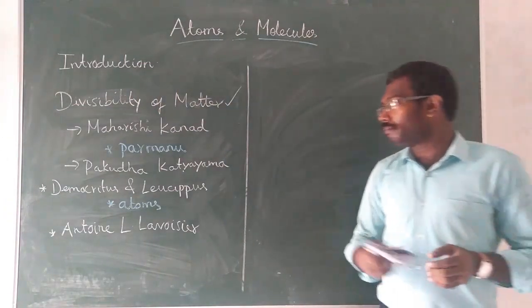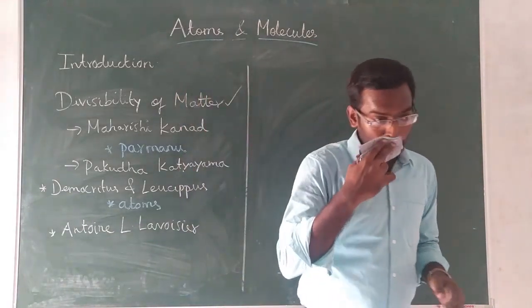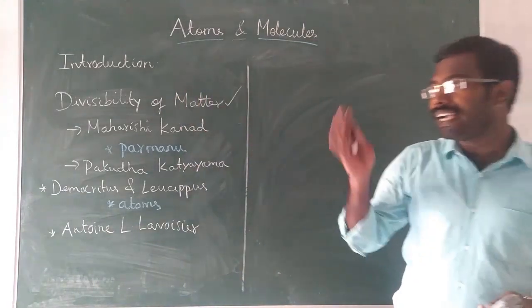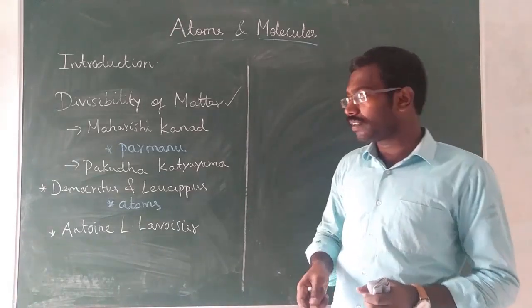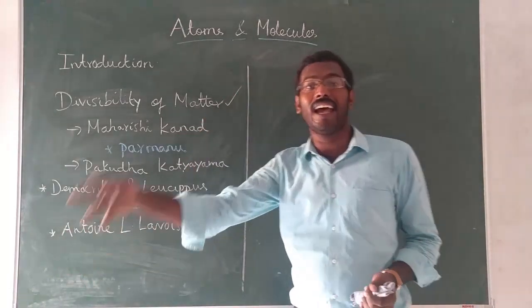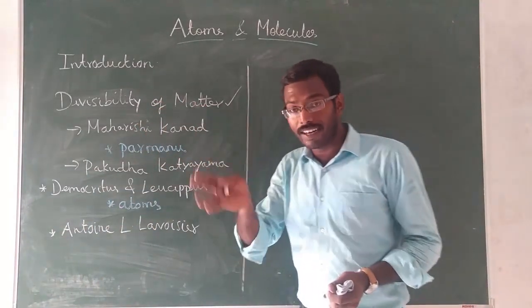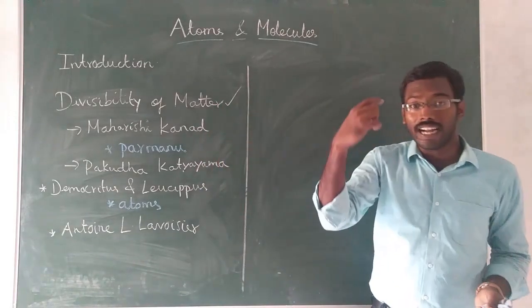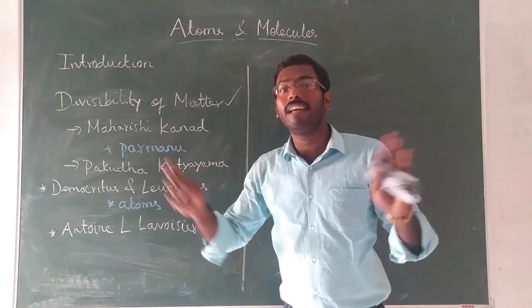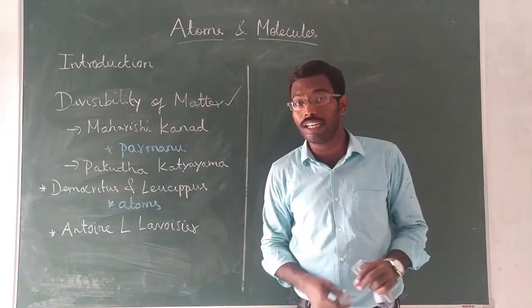Both of them told that when we go on dividing a matter, when we go on dividing an object, we will finally get an indivisible one. When we go on dividing the matter, we will finally get a smallest unit. That unit cannot be divided further. That will be the smallest fundamental unit.